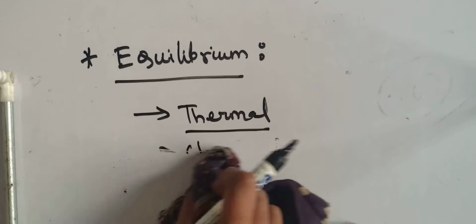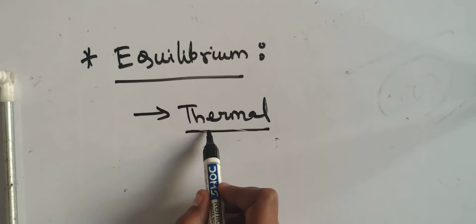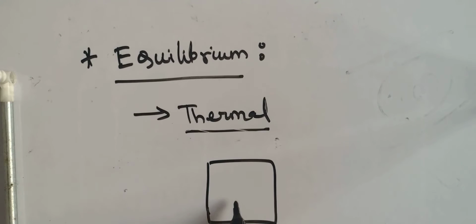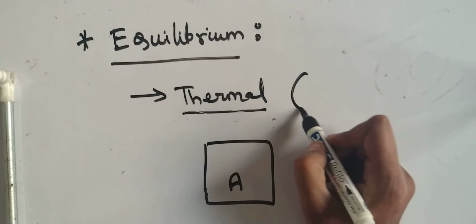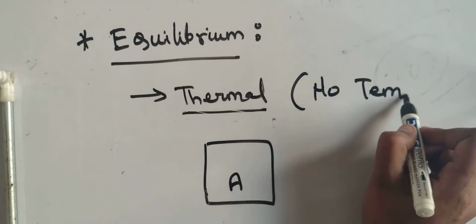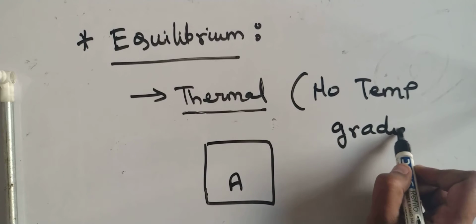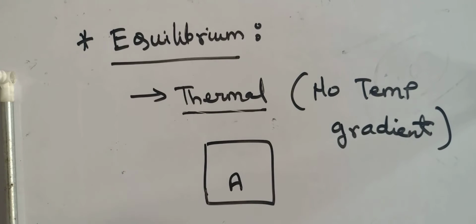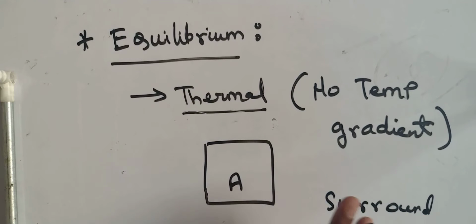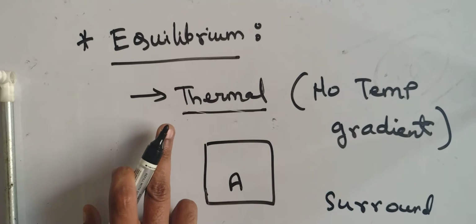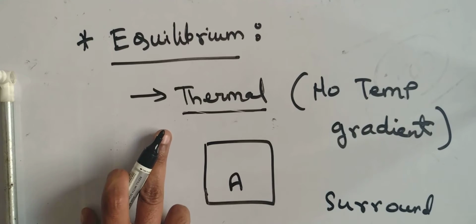For example, if a body is in thermal equilibrium, say this is a body A, and this is the surrounding. If this body is in thermal equilibrium with its surrounding, it means there is no temperature gradient inside the body. If the temperature of the body A and the temperature of the surrounding are one and the same, then we can say that the body is in thermal equilibrium. Understand this term.